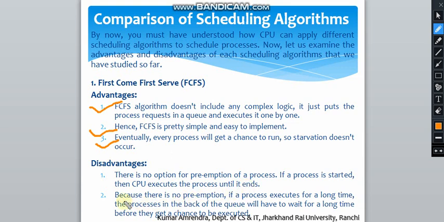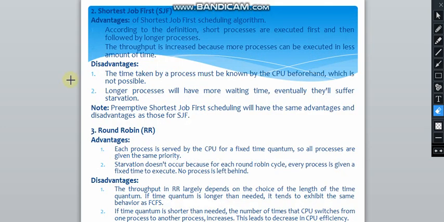And because there is no preemption, if a process executes for a long time, the processes at the back of the queue will have to wait for a long time before they get a chance to be executed. So this is the thing which I have told you. The second one is shortest job first. The advantages of shortest job first are that short processes are executed first and then followed by the longer processes.